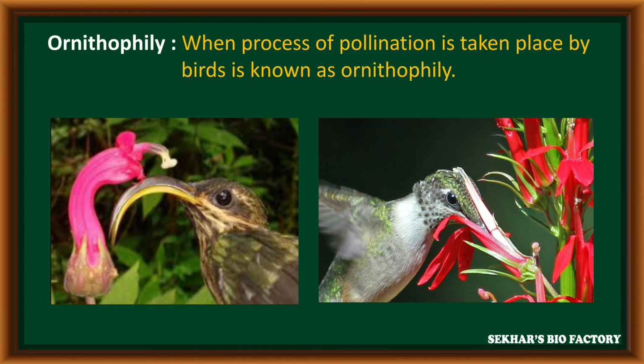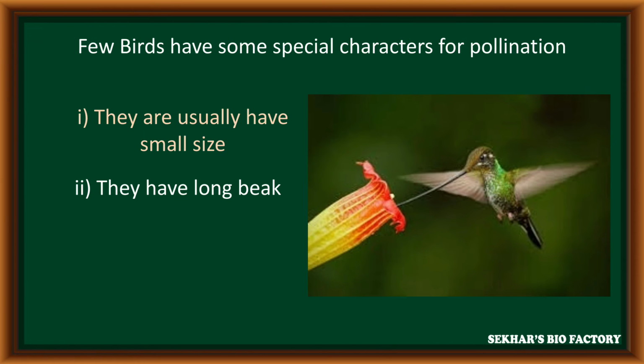The second method of biotic pollination is ornithophily. In ornithophily, the entire pollination process takes place by birds. In such conditions, in birds we can observe some special characters to perform this pollination.